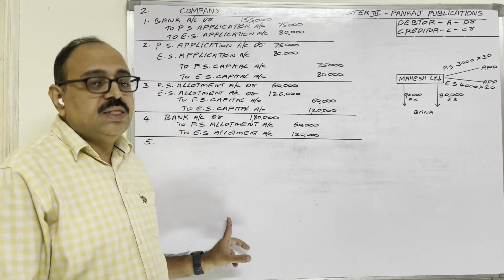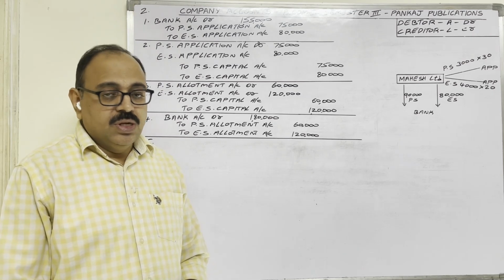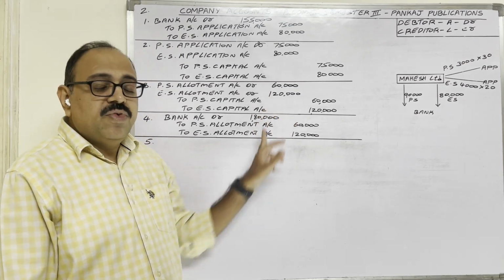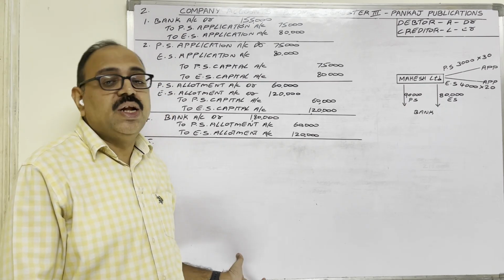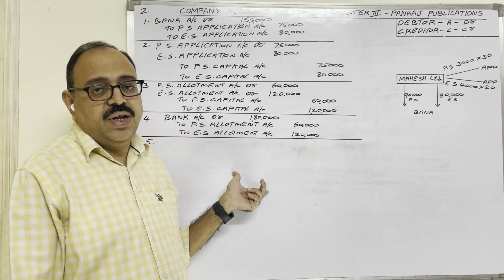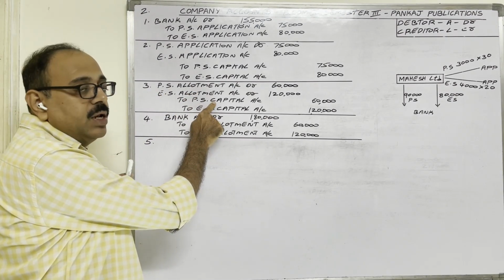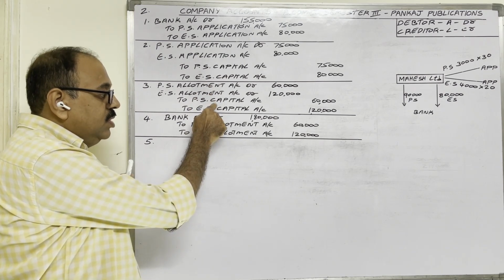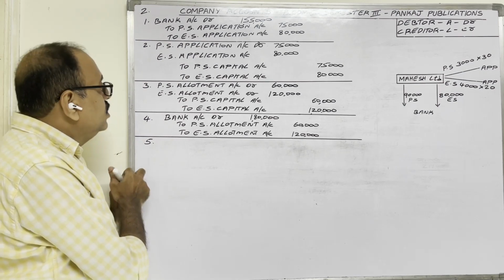Now come to the fifth entry. The fifth entry and sixth entry are for the first call, third installment amounts. So like allotment, for the first call also, first we will write the transfer entry, then the received entry. To transfer allotment amounts to capital, this was the entry. In the same manner, we have to write the first call transfer entries.